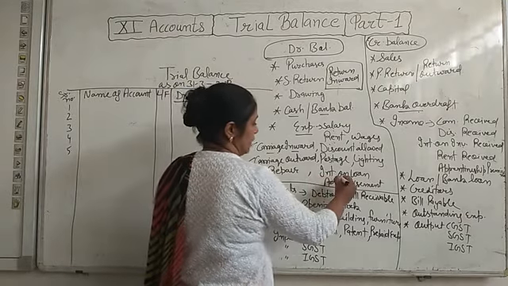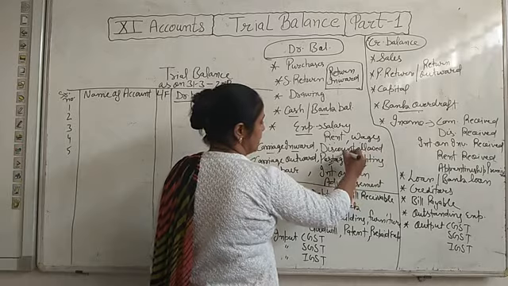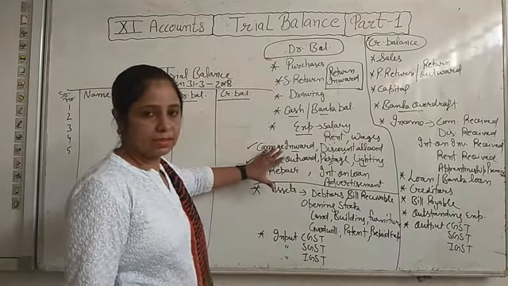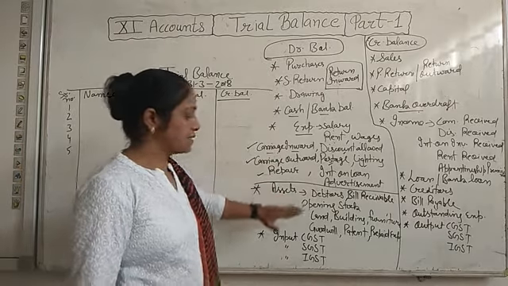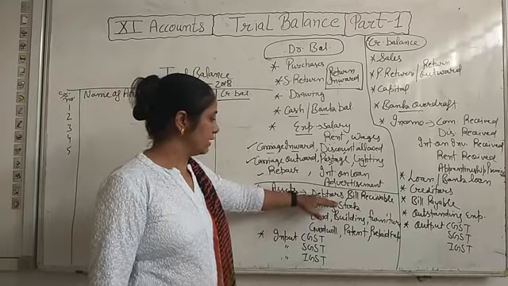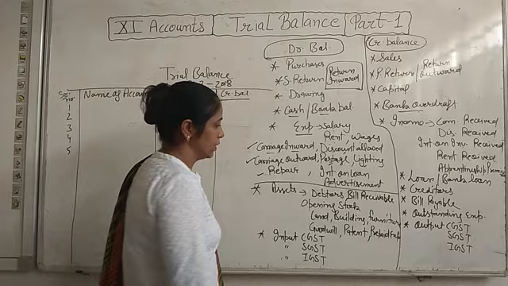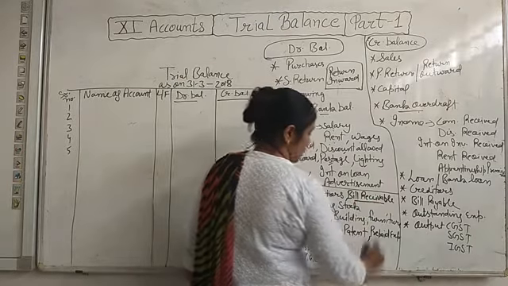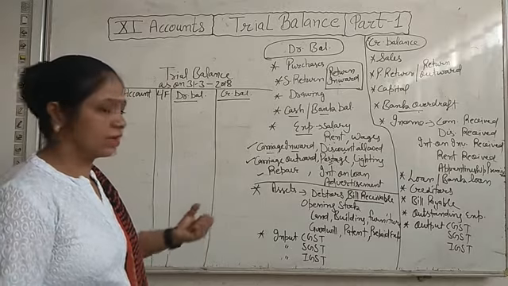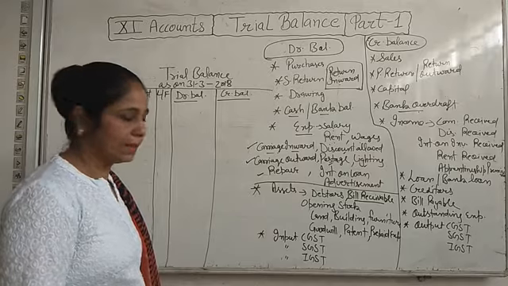Repair, interest on loan, advertisement, postage, lighting, discount allowed. So all these expenses have debit balance. All the assets have debit balance. Like assets, we have debtors, from whom we have to take money, जिस person से हमें money लेनी है. Bill receivable, from that person we have to receive money because he has accepted the bill. वो bill accept किया उसने, उसके बदले में हमें वो money देगा.